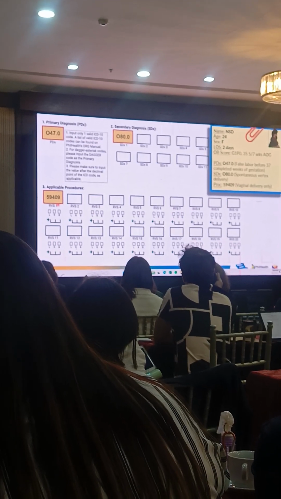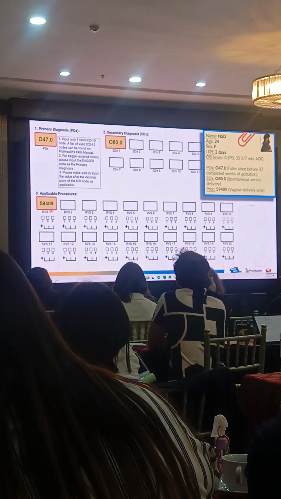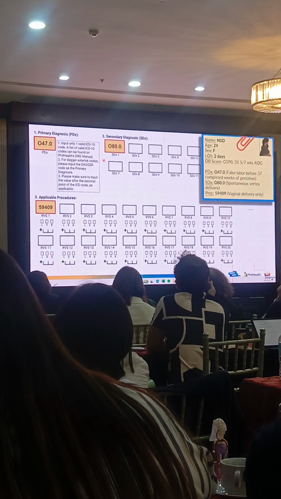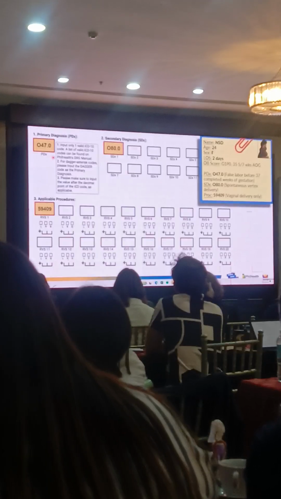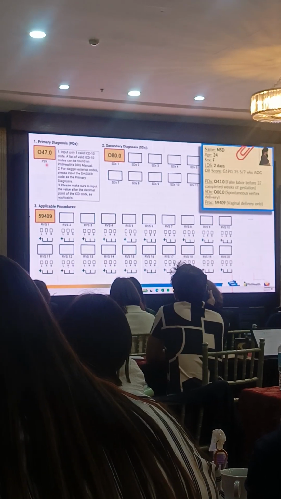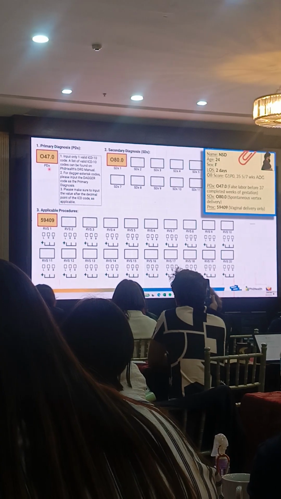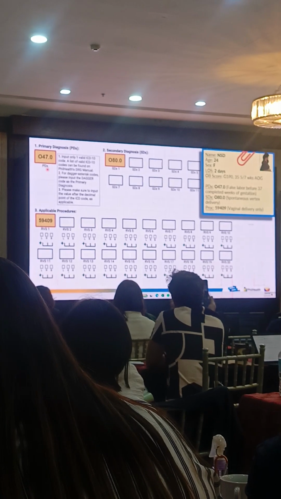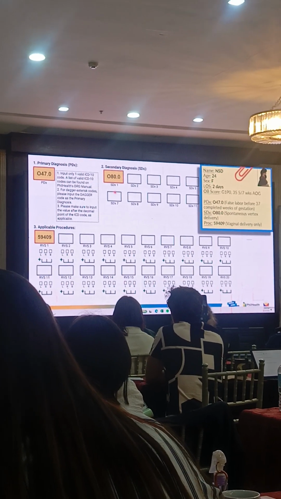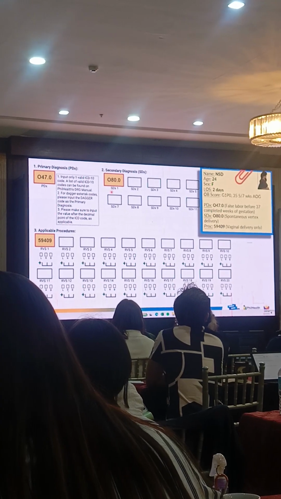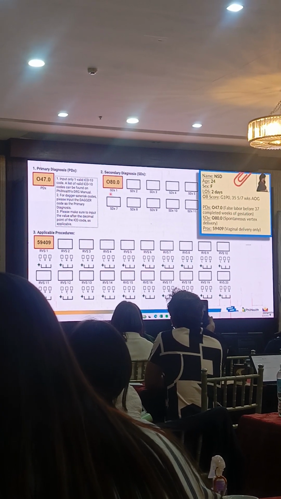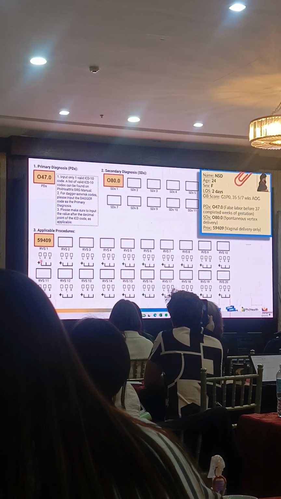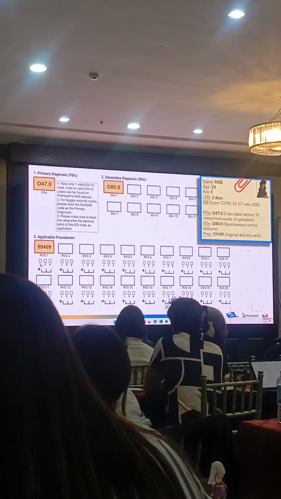Does this CF5 make sense to you? False labor is the primary diagnosis, meaning no baby. But according to the secondary diagnosis, she gave birth via spontaneous vertex delivery, and there is the RVS code to prove it.